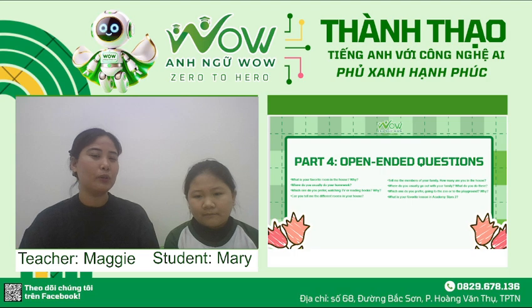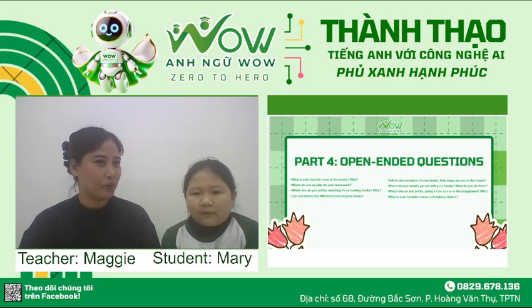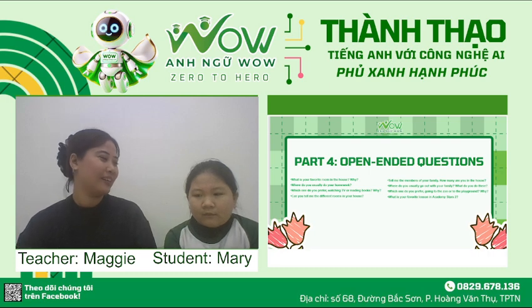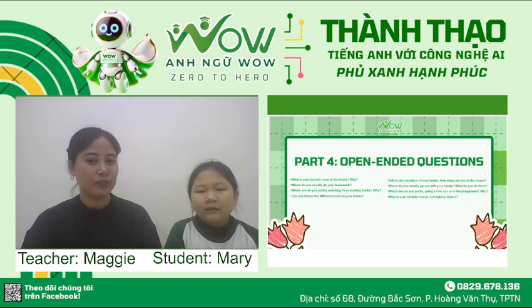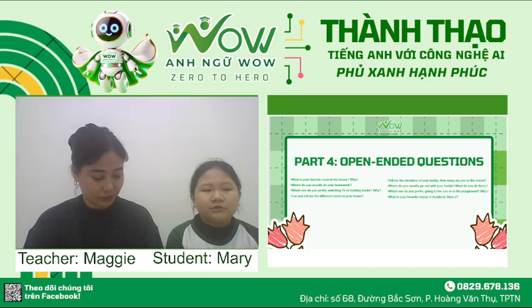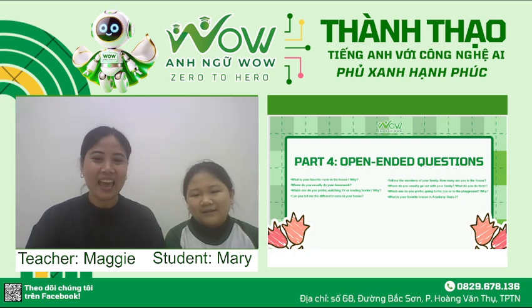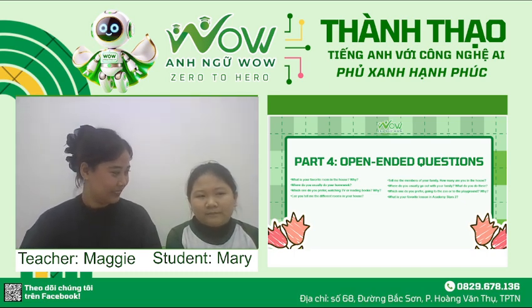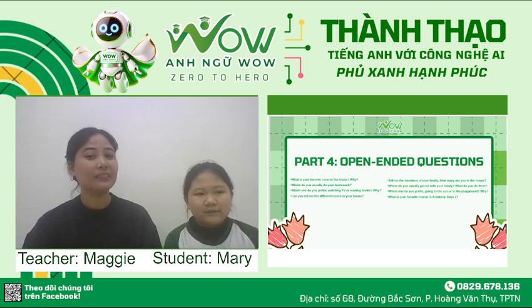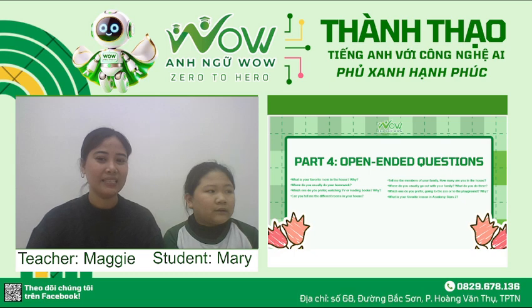And where do you usually go out with your family? You can go to the mall, to the zoo, to the market, to the church. My family usually goes to the house. Okay, and which do you prefer, going to the zoo or to the playground? The playground. Why do you like the playground? Because I can play in the playground.